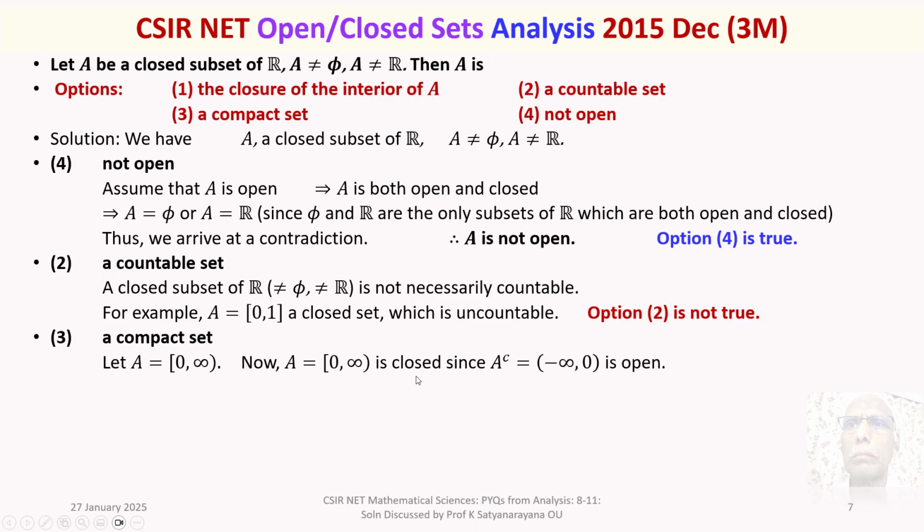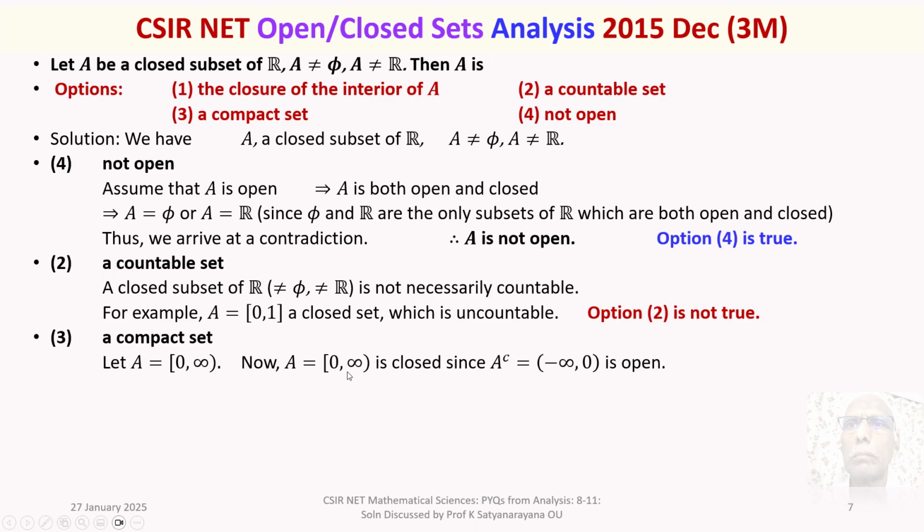Why? Because its complement, the complement of the semi-closed interval 0 to infinity, is the open interval minus infinity to 0, which is open. So A complement is open means A is closed. But now A is closed, A is not empty, A is not R.